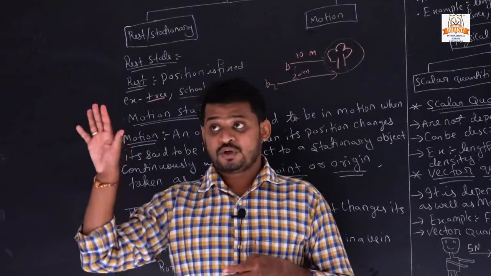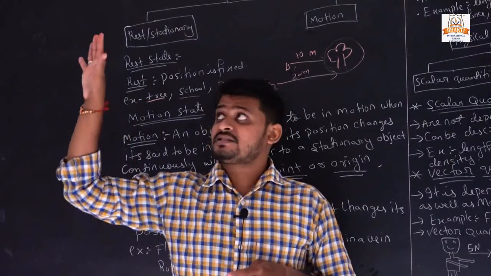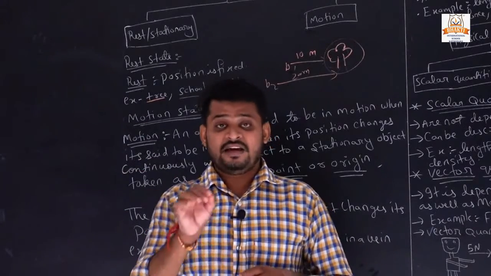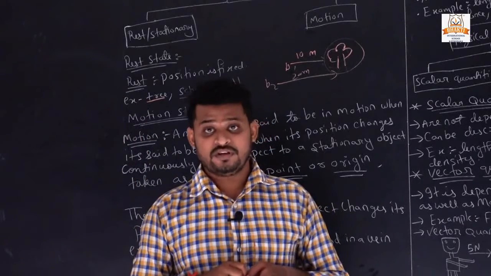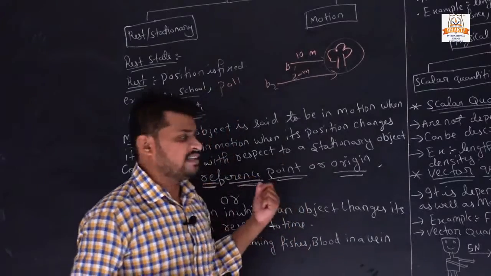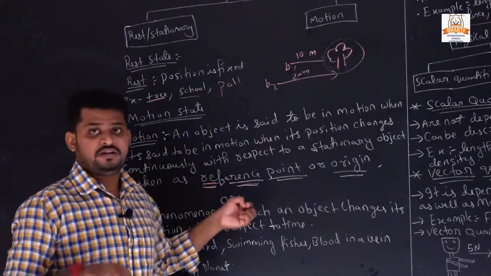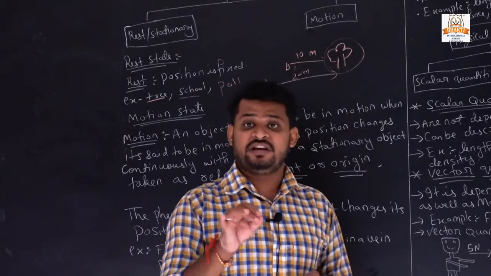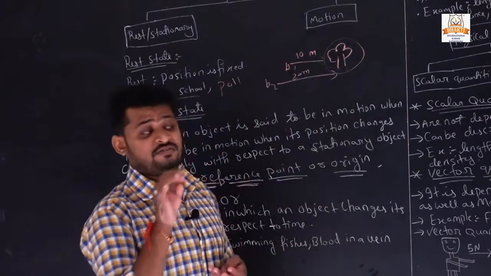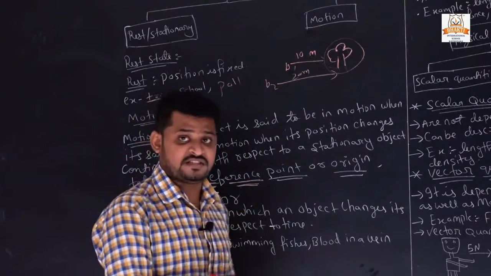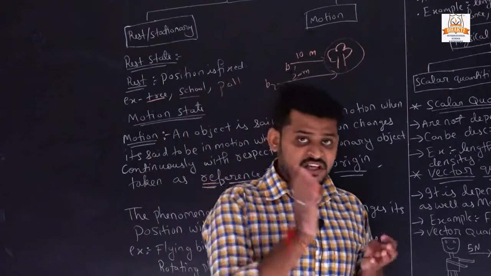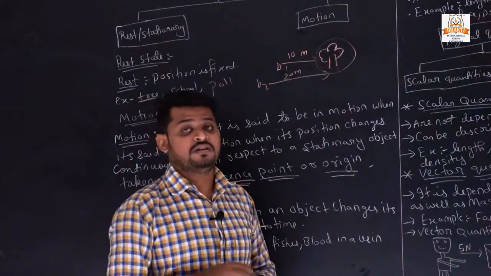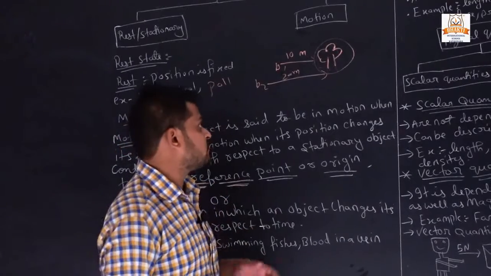When it will cross the sun and particles that are seen at the sky, then we will notice the cloud is also moving. Okay, so these are the examples of motion. So motion totally depends on reference point as well as time. Means the position will change with respect to reference point as well as time, then it is called the object is in motion.